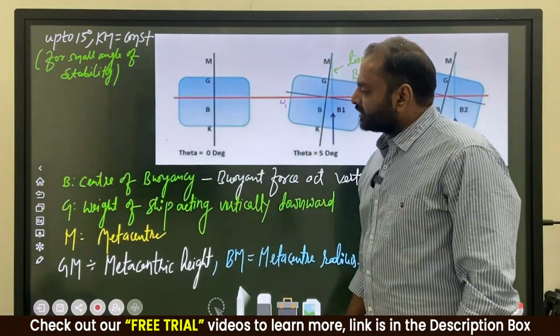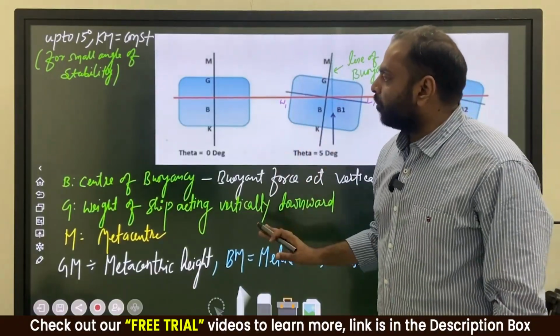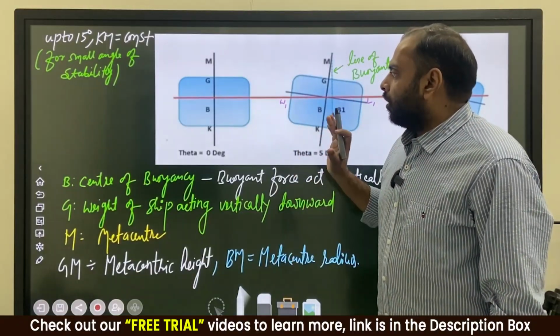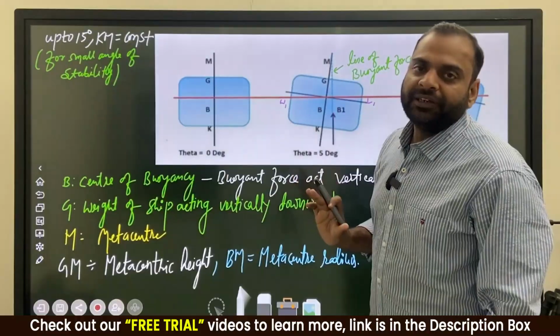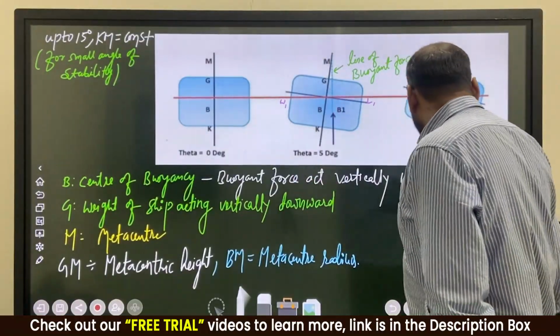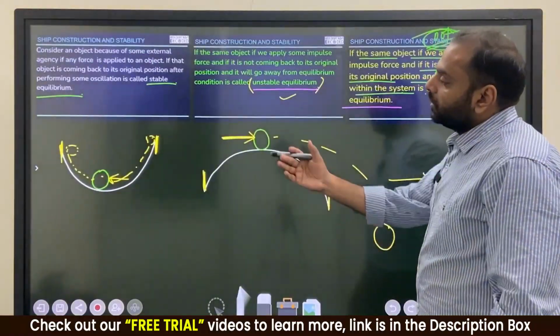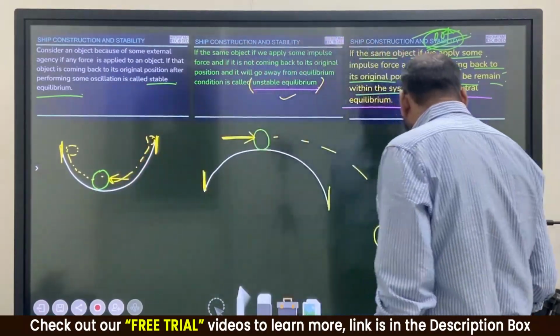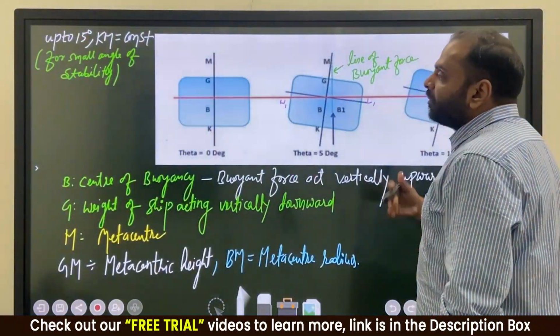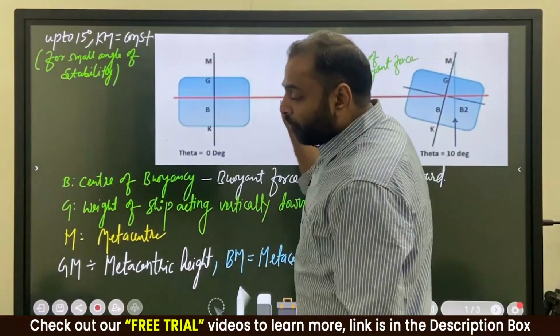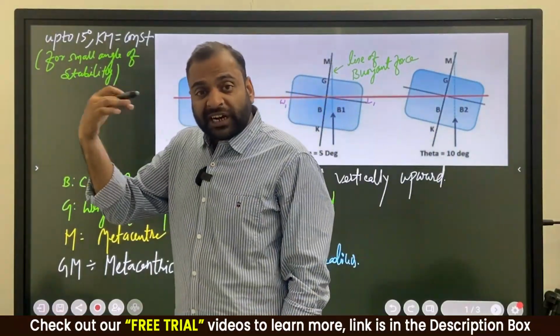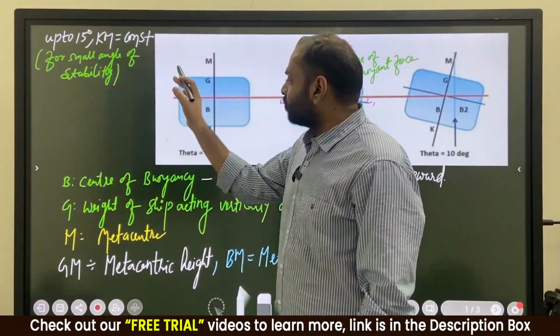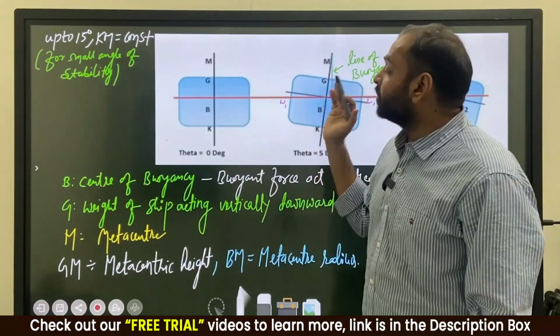So in our next lectures we are going to discuss stability for small angles. Clear? Like that, here we discussed, suppose if we applied some force to this object. Similarly, some external force like wind, wave, which is continuously sometimes exerted on your ship's side, exerted on your ship.